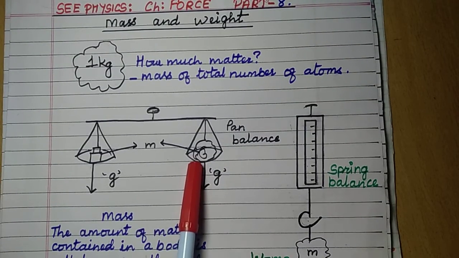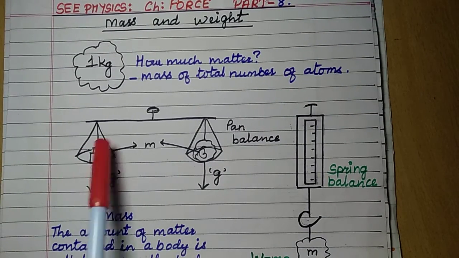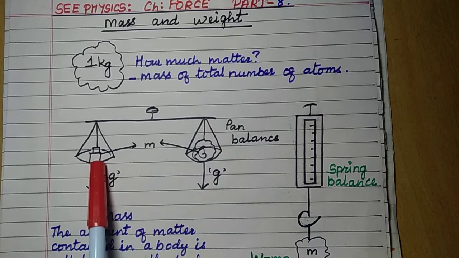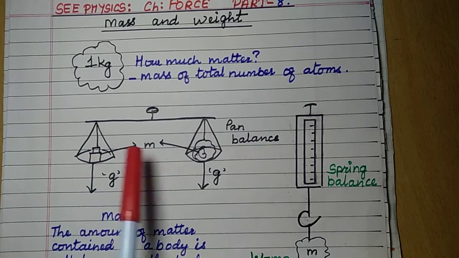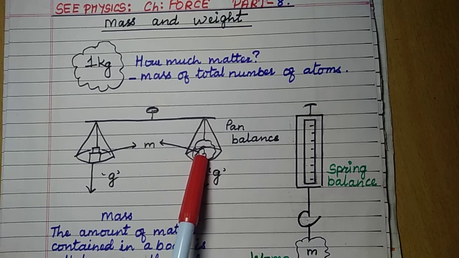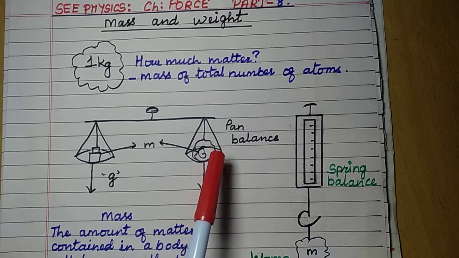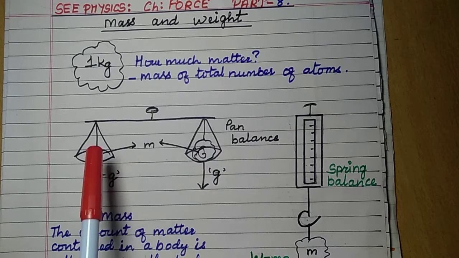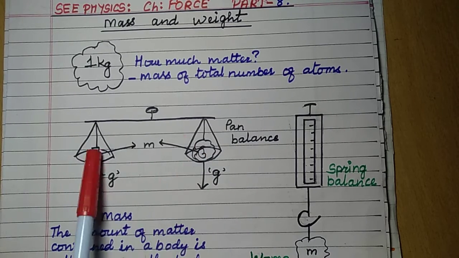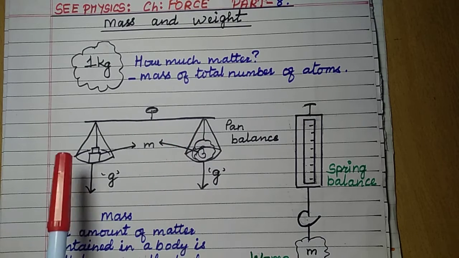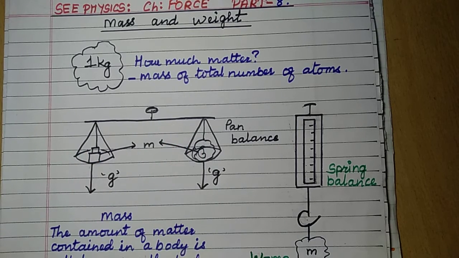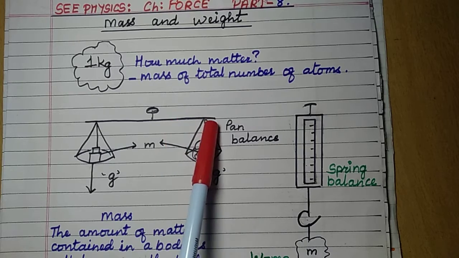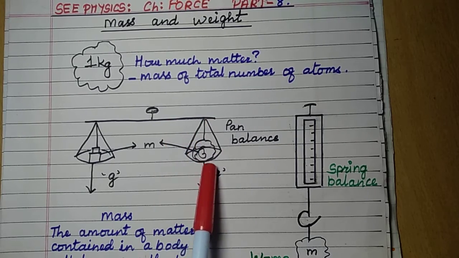So mass is measured by pan balance, physical balance or beam balance. Here a pan balance is shown. In this pan balance there are two pans on two sides. On one pan a 1 kg weight is kept, and on the other pan, supposing you are measuring the mass of sugar, you will start adding sugar. You will go on adding until these two pans become equal and balanced.